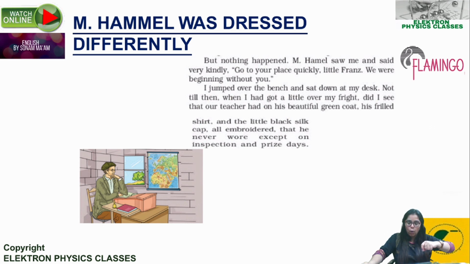He wore clothes that he usually wore on inspection and prize days, that is on special occasions. So it would not be very difficult to remember what clothes Hamel wore on that day. You kind of need to remember it, so I'll repeat that for you. Our teacher had on his beautiful green coat, his frilled shirt, and the little black silk cap, all embroidered, that he never wore except on inspection and prize days.